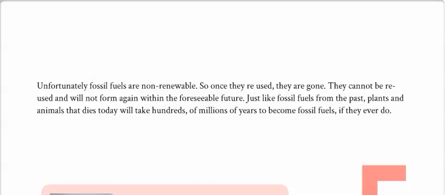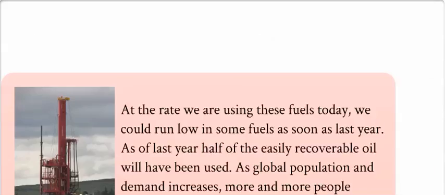Unfortunately, fossil fuels are a non-renewable resource, so once they are used up, they're gone, and they cannot be reused and will not form again within the foreseeable future. Just like fossil fuels from the past, plants and animals that die today will take hundreds of millions of years to become fossil fuels, if they ever do.